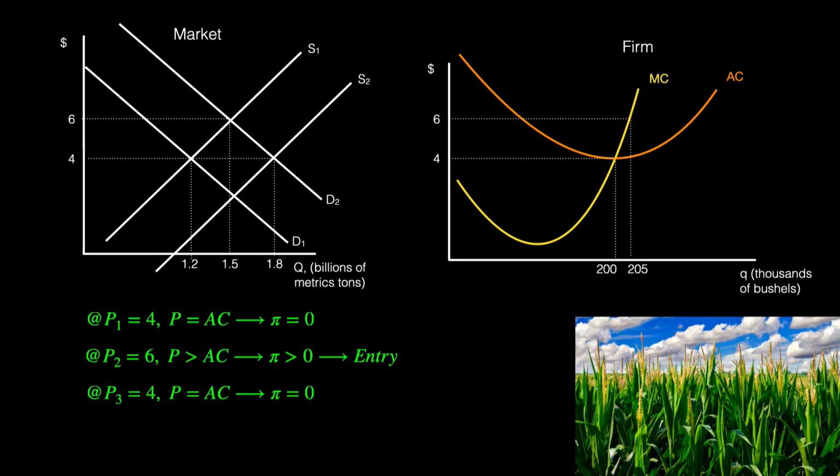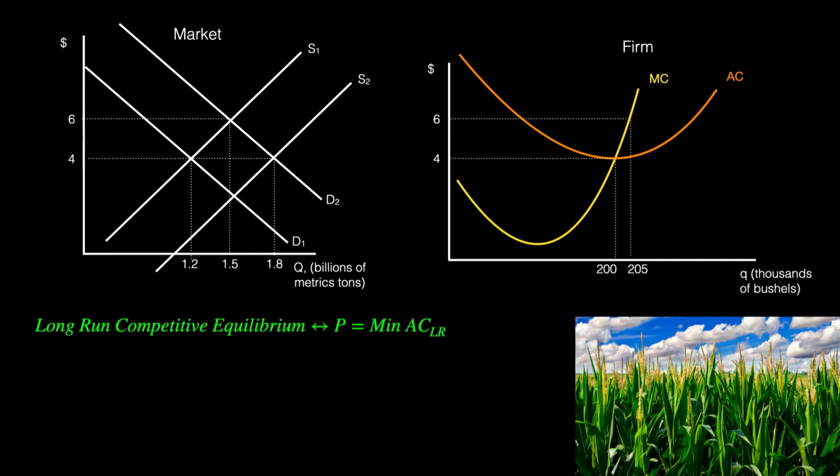When price equals average cost again, profit is once again equal to zero, and firms no longer have a desire to enter or exit. This example illustrates how in the long run, entry and exit drive firm profits to zero. Thus, the long-run competitive equilibrium is price equals the minimum of long-run average cost. When price equals long-run average cost, profits are equal to zero, and the market is in equilibrium because firms no longer desire to enter or exit the market.